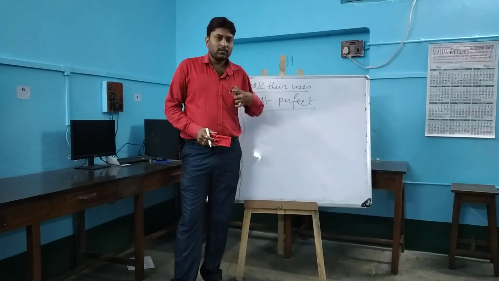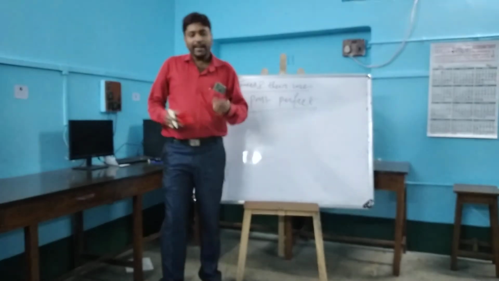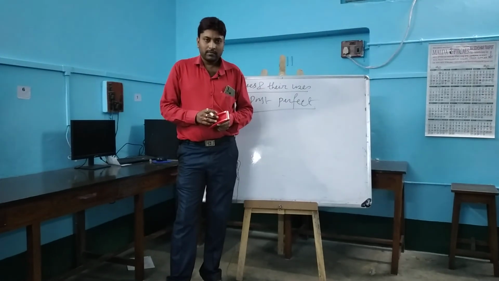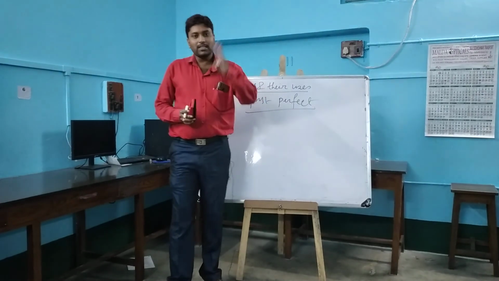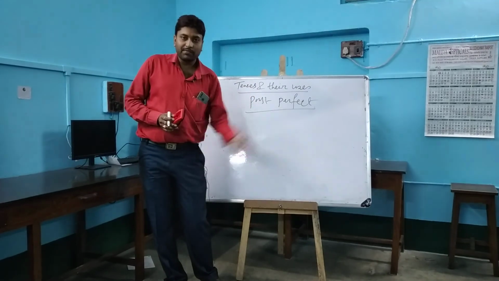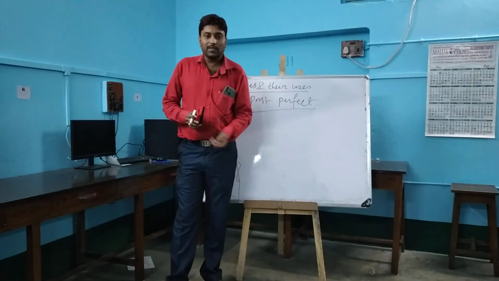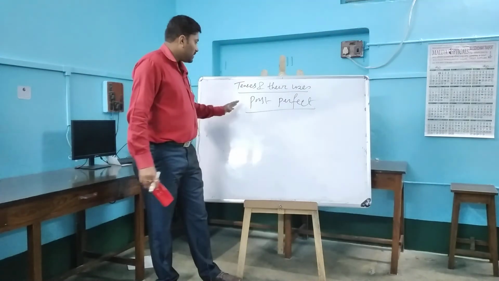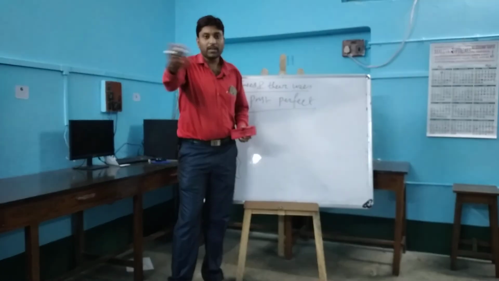That means suppose a work or an action has been completed, suppose 1 month before, 2 months before, 6 months before, 1 year before, 2 years before, is past perfect tense. That means more past action.